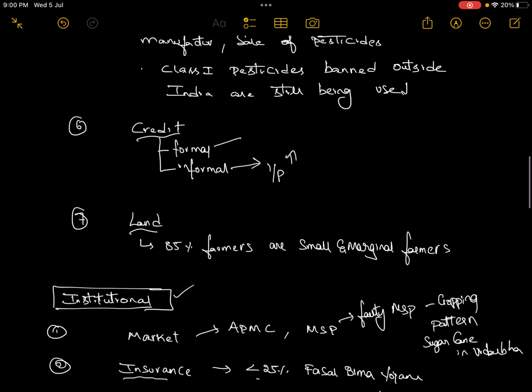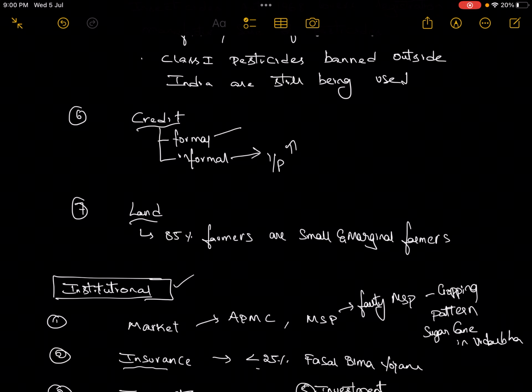Then land. What is the problem here? 85% of the farmers are small and marginal farmers whose land holding is around 1 hectare or 1.15 hectare. So what is the problem with this? If the land holding is small, you will not be able to apply a proper level of inputs like fertilizers and power.